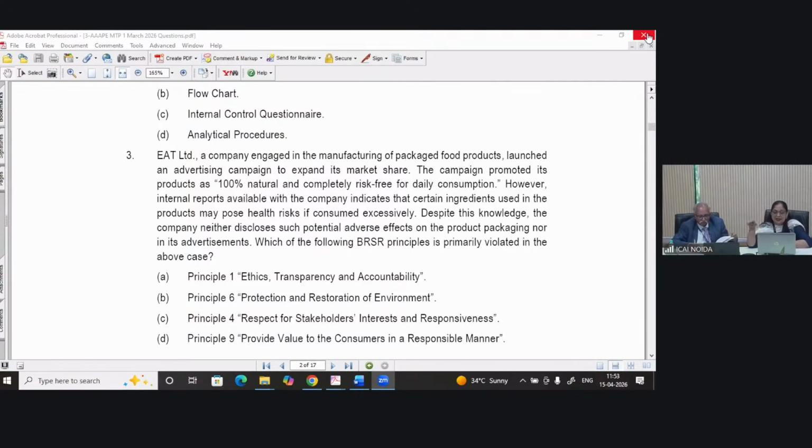But as per internal reports, it is indicating that certain ingredients used in the product may pose health risk if consumed excessively, and appropriate disclosure of the same is also not being made on the packaging. So principle 9 is the correct answer. Because principle 9 talks about advertising should not be misleading. Right, very right, Rekha. You have well understood this point.